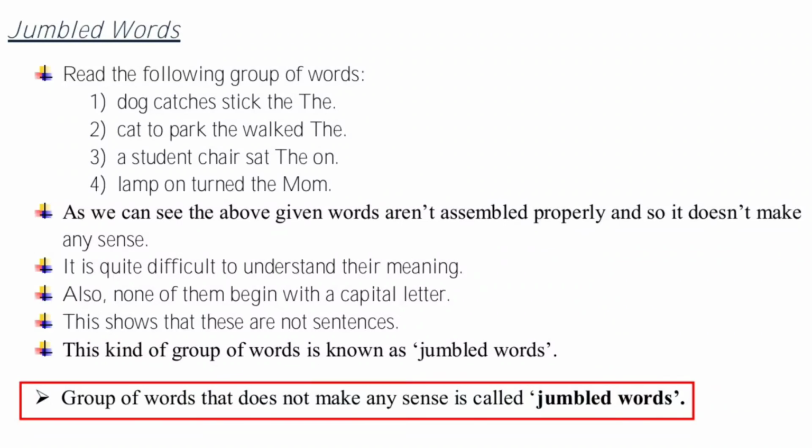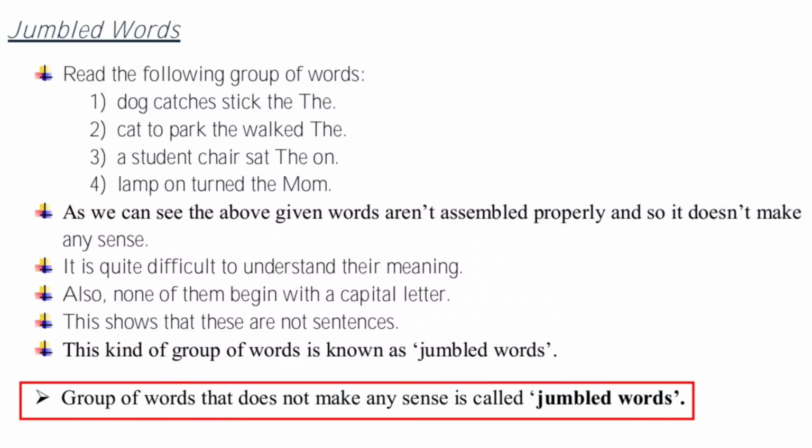And what are jumbled words? Group of words that does not make any sense is called jumbled words. Now if you can see, we can convert these jumbled words into statements by arranging them properly.